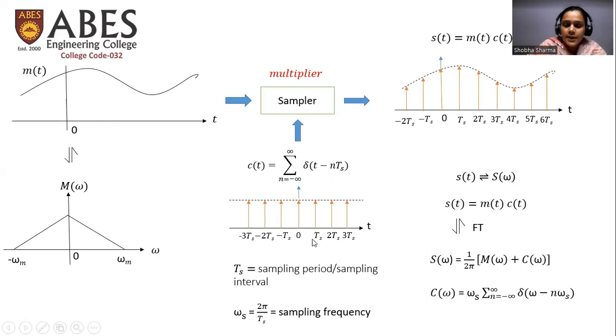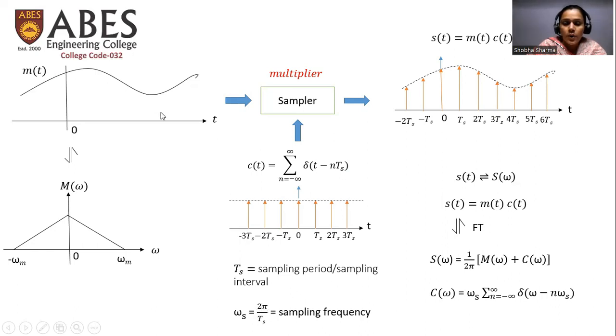Since it is a periodic signal repeating after every Ts, we can say this Ts is the fundamental period of this periodic signal, or sampling period or sampling interval. And omega s, the angular frequency, also known as the sampling frequency of this periodic impulse train, is equal to 2 pi by Ts.